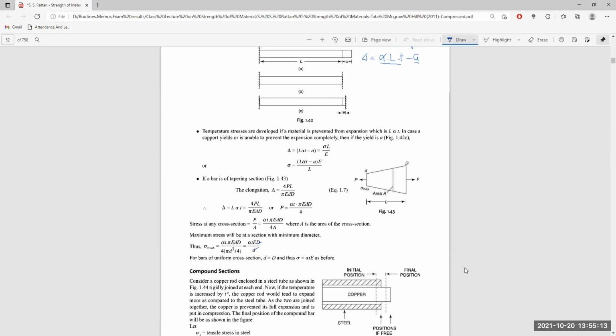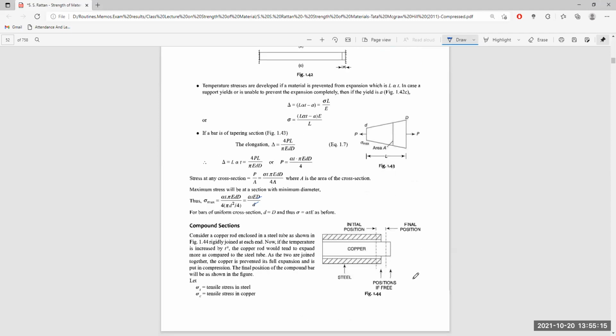Let us go through the compound section next. Let me stop because there is no power. Power has gone out, so this much is possible for today. In the next class, I will continue this portion with more features about it.